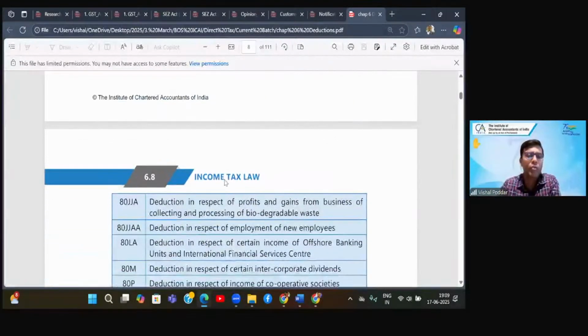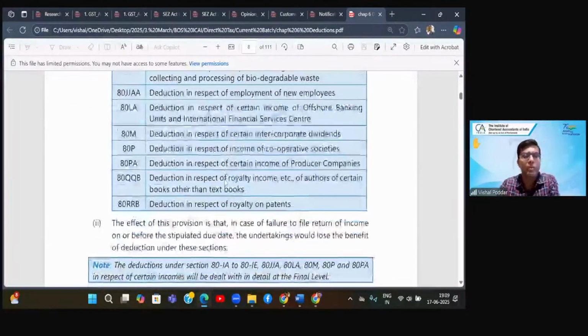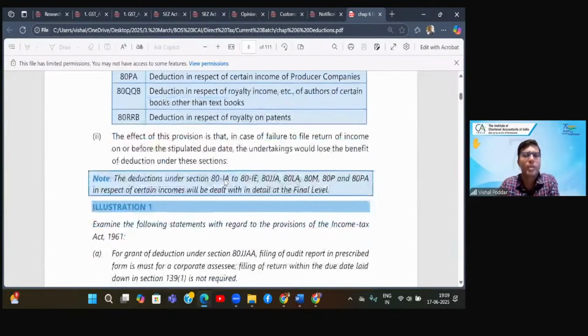Now they have not given you the H list. Why? Because today all the sections under H are more or less defunct. They are out of the scope. Hence they have not given you the list. So these are the various sections covered in 80, under chapter 6A, heading C. Major is H and I list. Then there are few other small sections also.